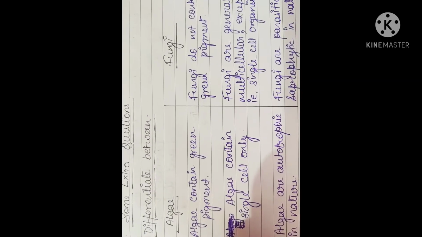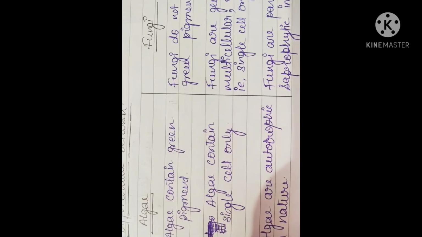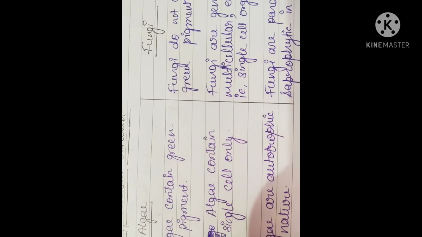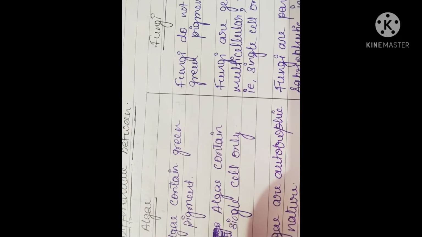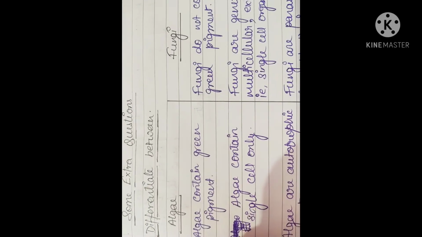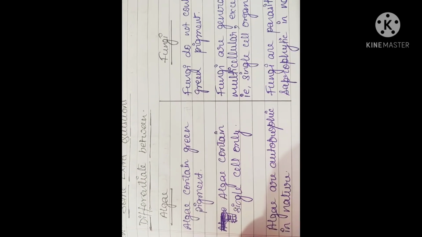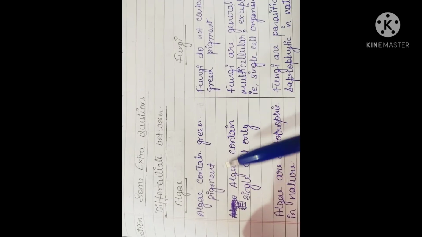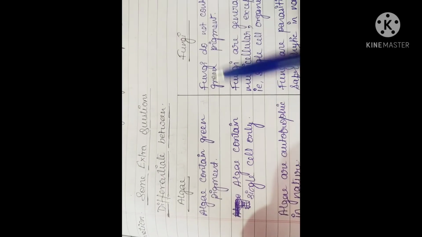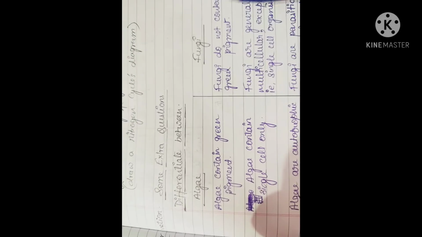Pictures or diagrams of algae, fungi, protozoa, bacteria, viruses are all given in the book. But I think you are wondering exactly what is bacteria, fungi, algae, virus. So let us discuss. It is important to write a difference or the definition of each and every living organism.